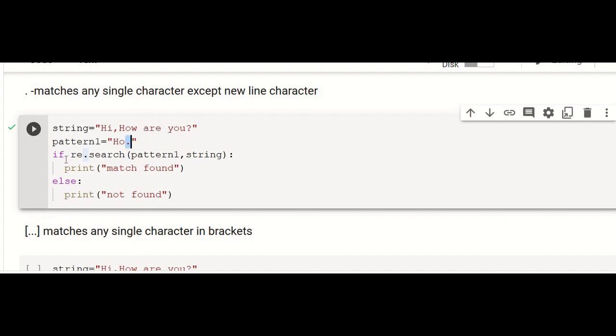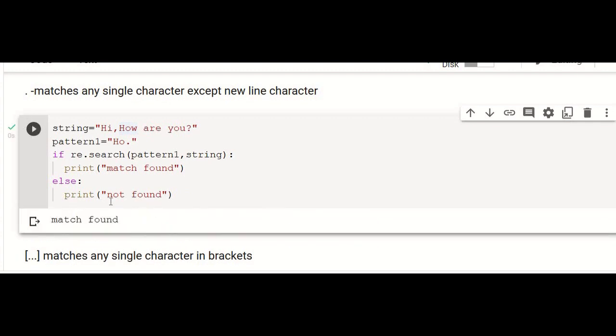That's the meaning. So re.search of pattern 1 comma string. So it will first search in the given string. So hi, it is not matched. So now in this position, ho followed by w. So this dot can take any character. Even if it's a blank space, it will take. So how. Now it will return true and you will have this match found.